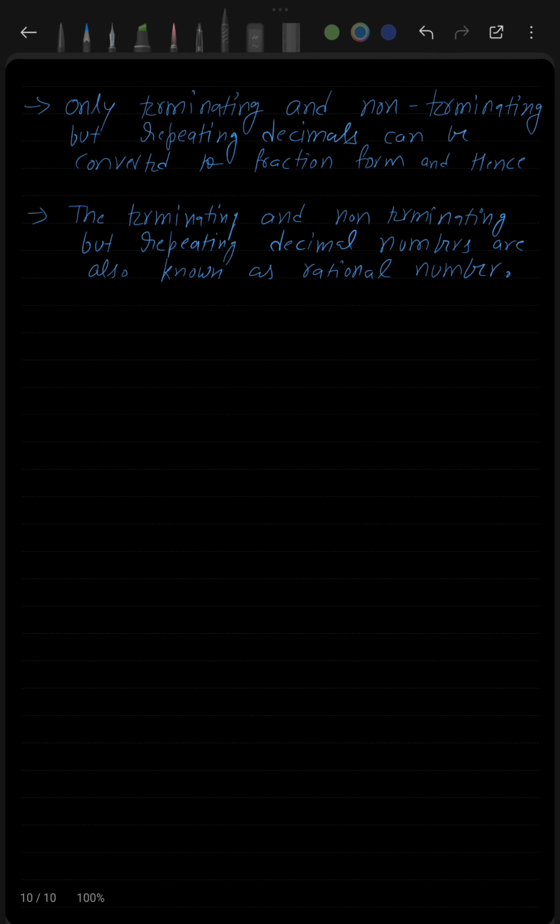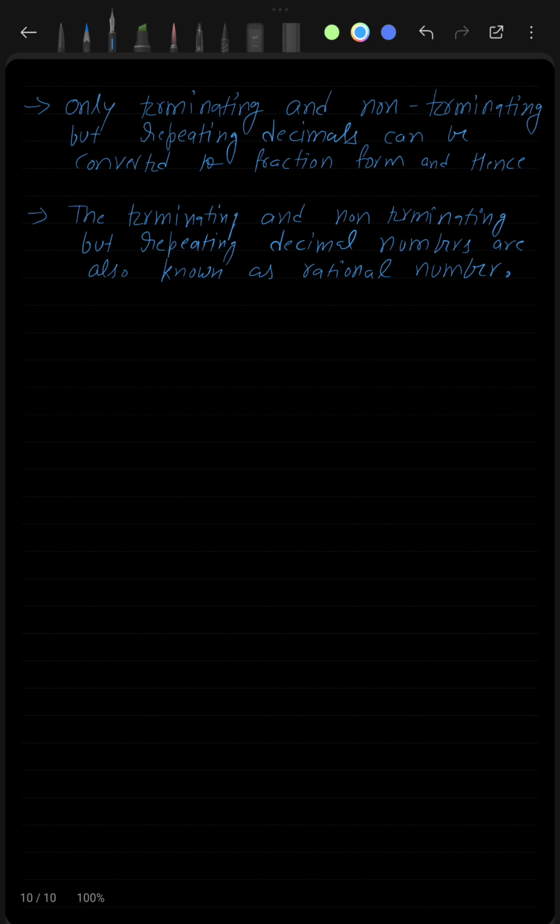So this is what I have written here. Only terminating and non-terminating but repeating decimals can be converted to fraction form, and hence terminating and non-terminating but repeating decimals are also known as rational numbers. So this was a brief introduction about rational numbers. Now let's see what we have learned so far.